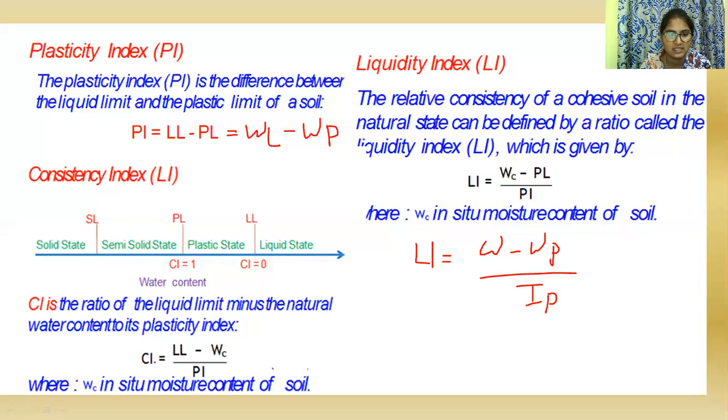It is the difference between the liquid limit and natural water content, divided by the plasticity index. The formula is also written as (WL minus W) divided by IP.